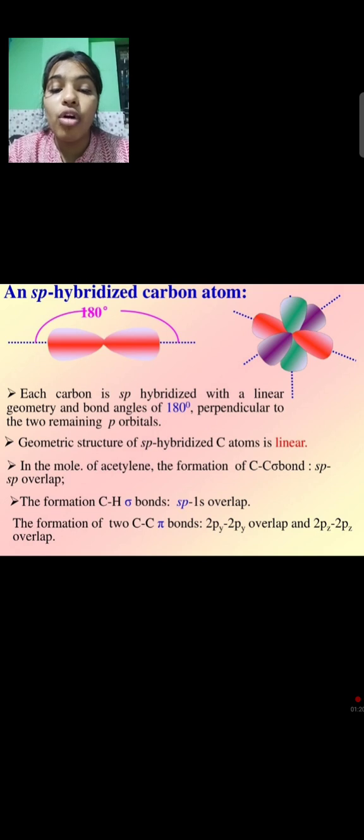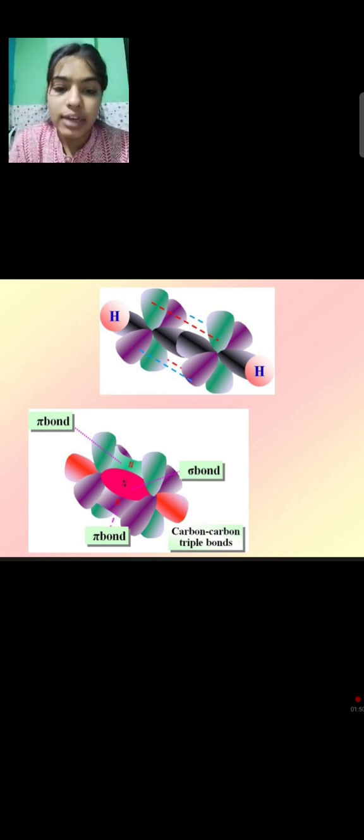In the molecule of acetylene, the formation of the carbon-carbon sigma bond involves sp-sp overlapping. In the formation of the C-H sigma bond, sp-1s overlap is there. The formation of the two C-C pi bonds involves overlapping of 2py and 2pz orbitals. Now you can see the 3D structure of alkyne. There is 1 sigma bond and 2 pi bonds. You can see here the carbon-carbon triple bond.